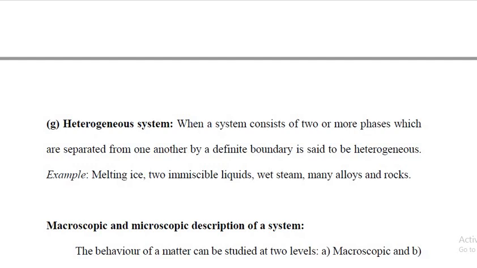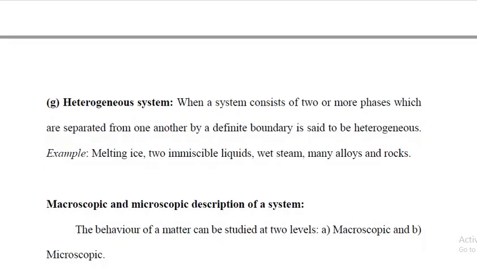For example, melting ice, two immiscible liquids. If you consider two immiscible liquids, those two will be separated by a boundary. They will not mix with each other. Wet steam, alloys, rocks, etc. are examples of heterogeneous system.